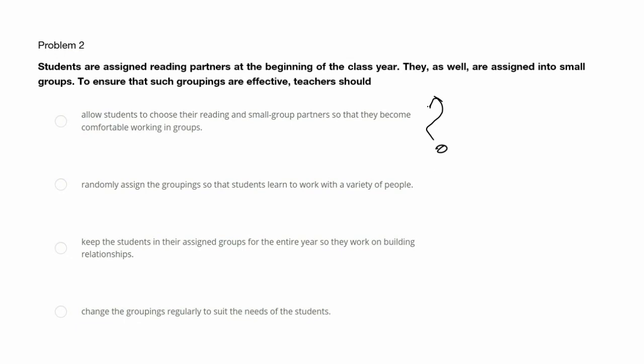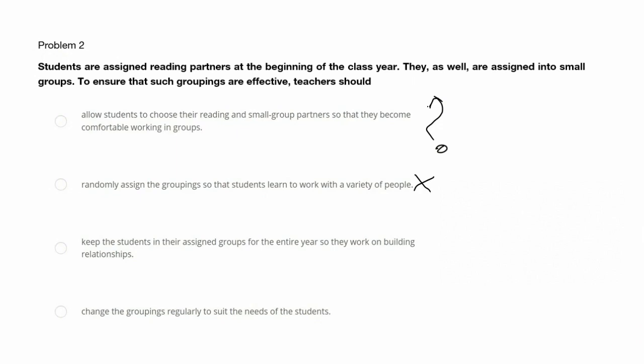Let's go to our second answer choice. Randomly assign the groupings so that the students can learn to work with a variety of people. This might work initially, but keeping the same groupings without adjusting them needs to be more organized and may lead to ineffective results over time. So this one is a definite no.